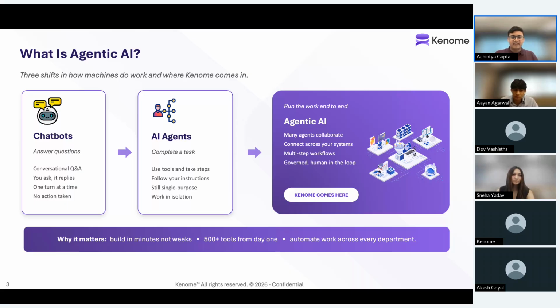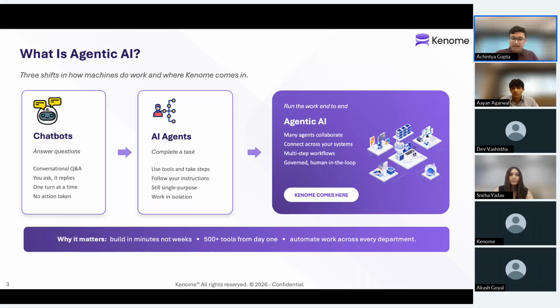But then from these AI agents, we started to reach the agentic AI age. And agentic AI is essentially where multiple AI agents work together across various systems with shared knowledge and shared memory to accomplish complex tasks autonomously. These agents can run 24/7, for example, and keep track of your inbox, or maybe keep track of your document repositories to understand when it should update its memory, right? And they can then collaborate with each other to maybe accomplish some cross-departmental workflows.